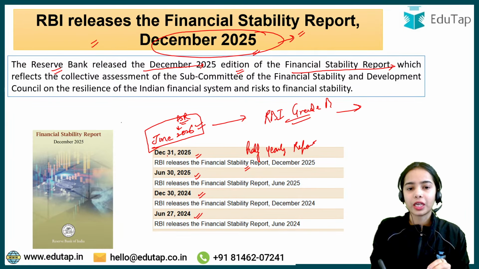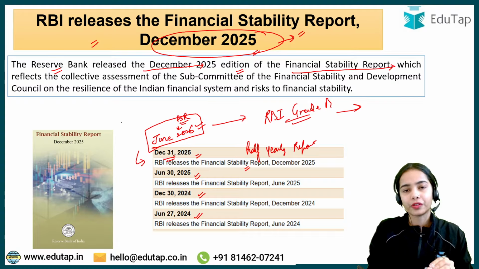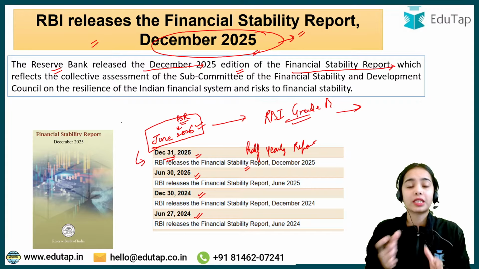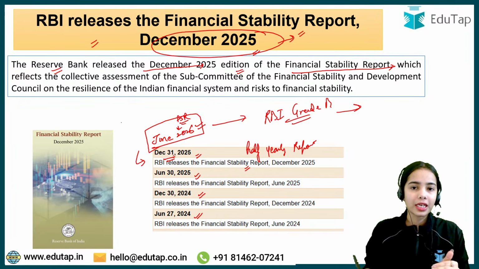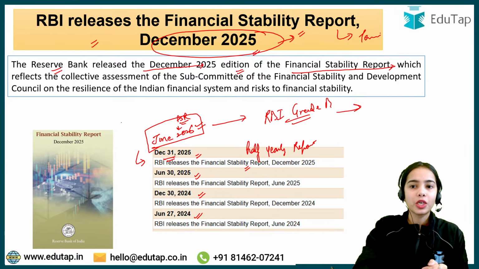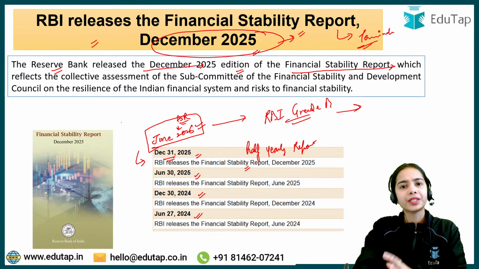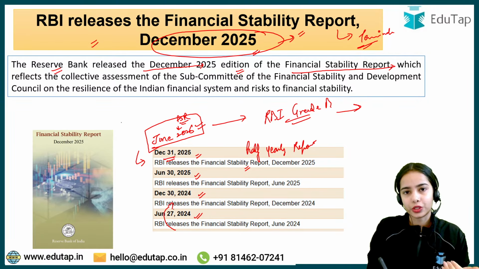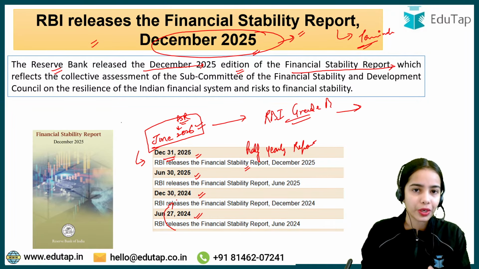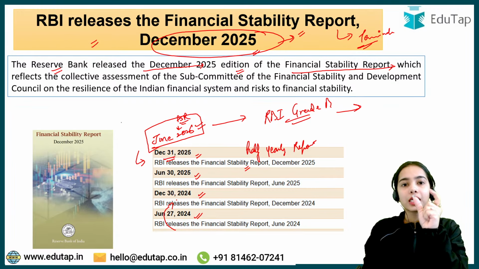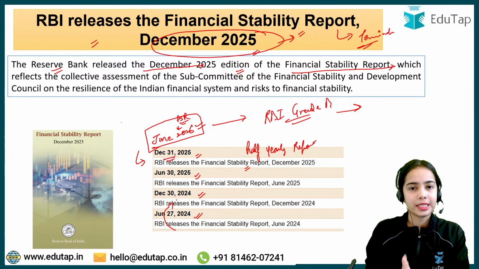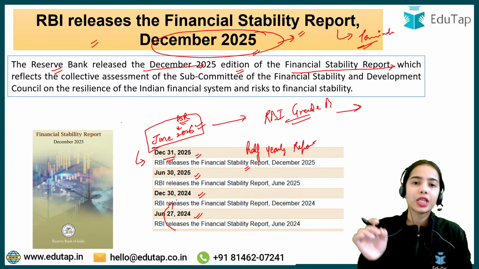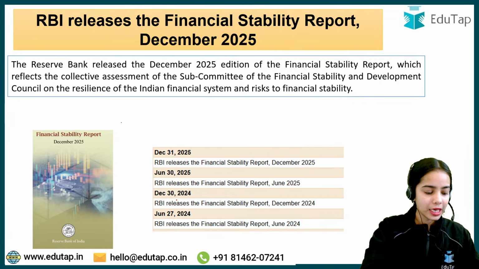So why are we covering the FSR for December 2025? So that you are able to understand the important points that are usually mentioned in the FSR, what the pattern is and what chapters come in the Financial Stability Report, what terminologies are mentioned in the Financial Stability Report year after year and issue after issue. Okay, so some of the important terminologies and concepts we are going to discuss, you will be able to understand in today's session. Like stablecoin is a term that is quite used in this Financial Stability Report, so that also we are going to discuss. So this is the idea.